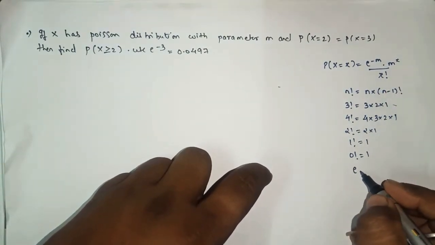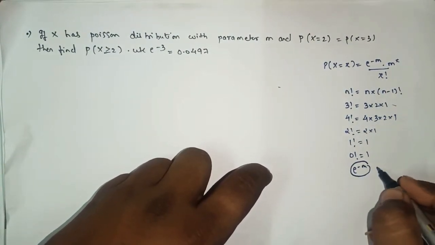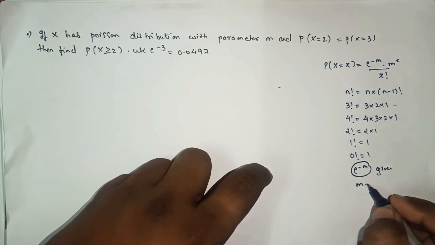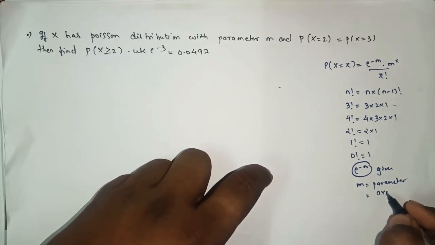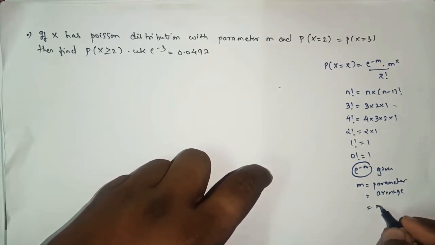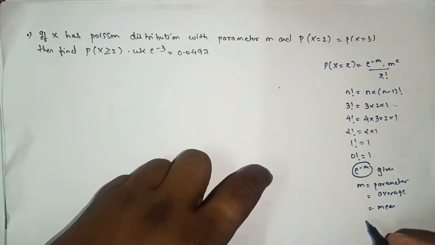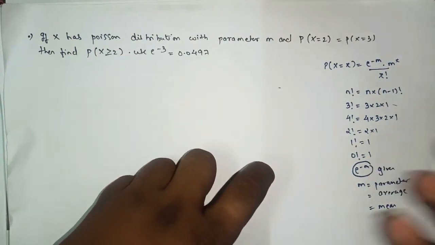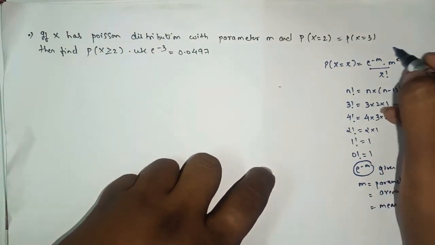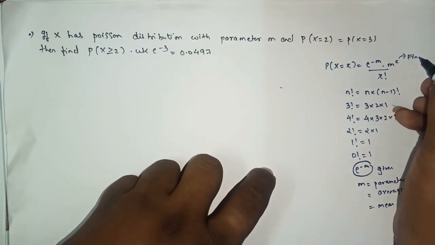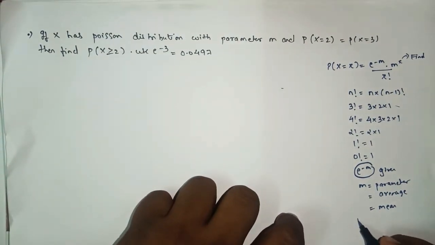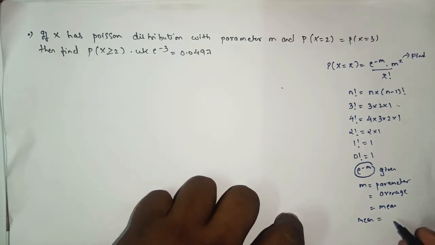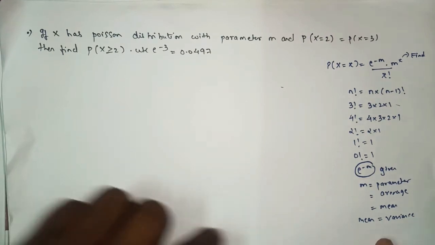And in the question you will have the value of e raised to minus m given, where m is known as the parameter. Sometimes they will use the word average, sometimes in the question they will use the word mean. And x is exactly what you have to find. And as I told you, in this exercise mean and variance will be one and the same. The value of mean and variance will be the same.